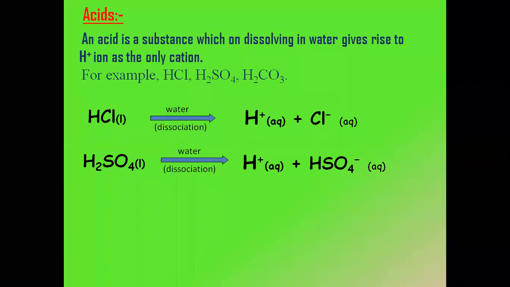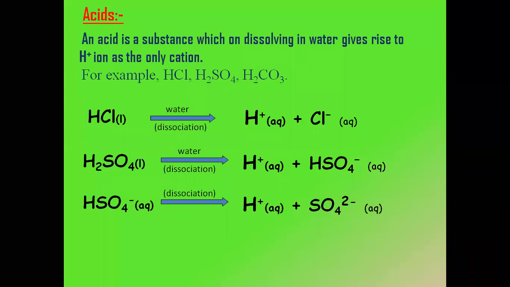It's not that it is happening so slowly in the water. It is a quick dissociation, but to understand the reaction, I am showing you stepwise. So the next step would be what? The same HSO4 minus in the presence of water again undergoes dissociation. Now can you think and tell me the product? HSO4 minus is there, so again the one H which was attached with the sulfate ion will become H plus and SO4 2 minus.